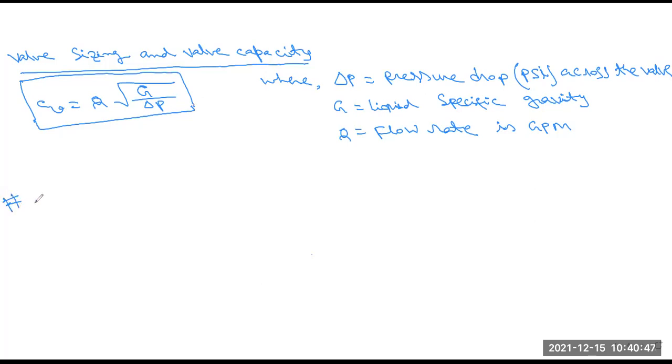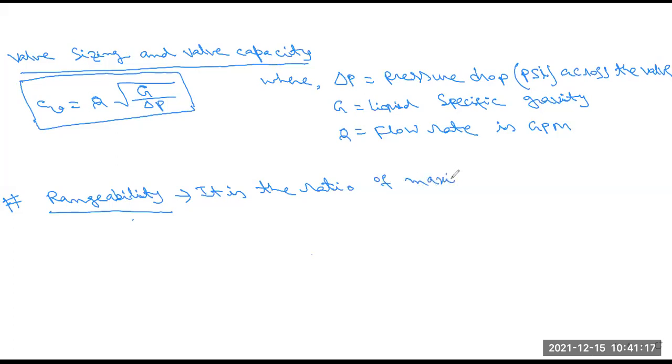Another one is rangeability. Rangeability is the ratio of maximum controllable flow to minimum controllable flow.